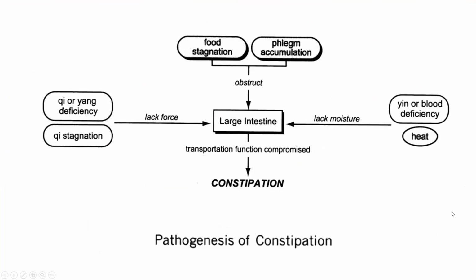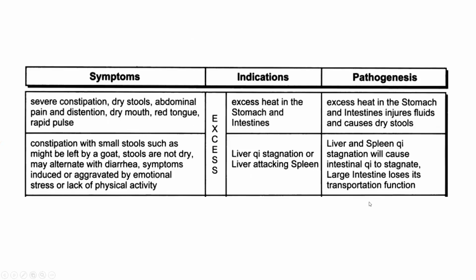On the right side, we have the Qi or Yang deficiency or Qi stagnation, which has lack of force affecting the large intestine. On the other side, we have the Yin or blood deficiency and heat, which cause lack of moisture affecting the large intestine, which compromises the transportation function, which results in constipation.